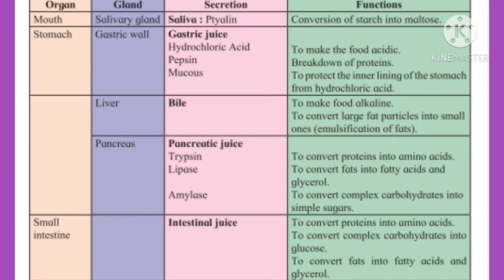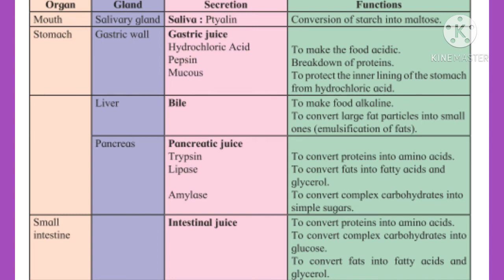Trypsin function is to convert proteins into amino acids. Lipase function is to convert fats into fatty acids and glycerol. Amylase function is to convert complex carbohydrates into simple sugars.